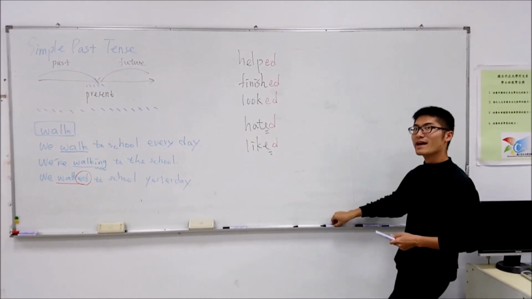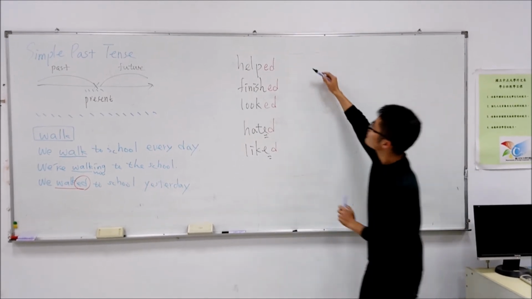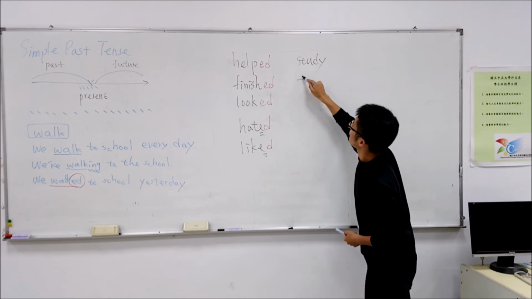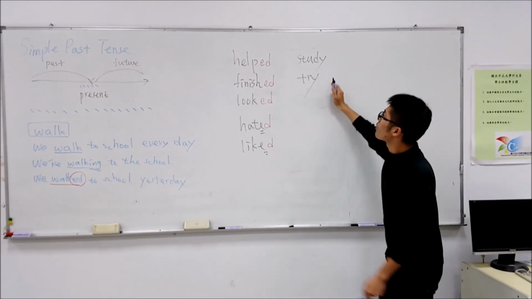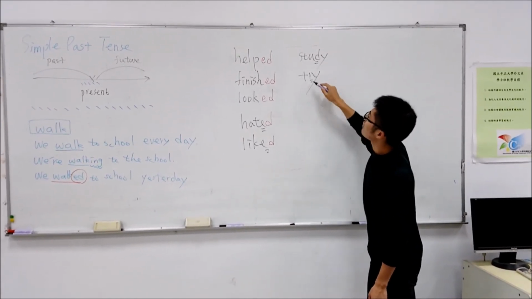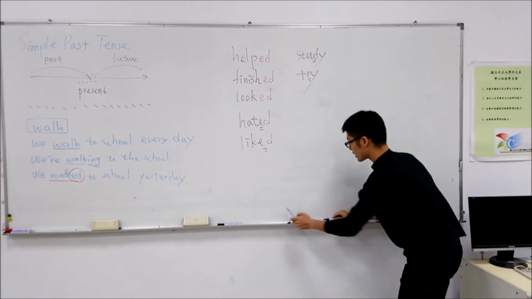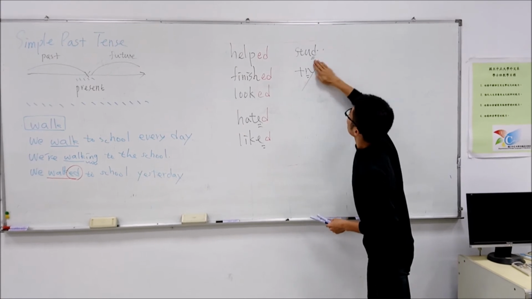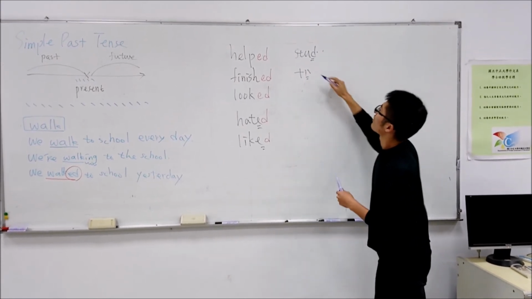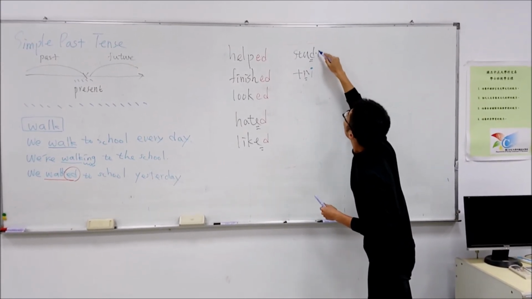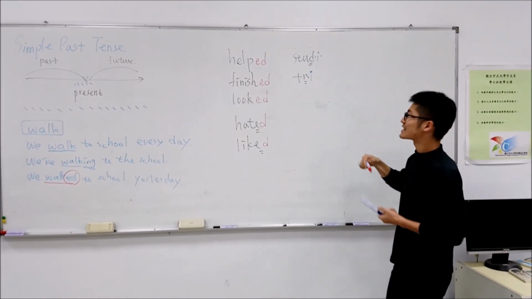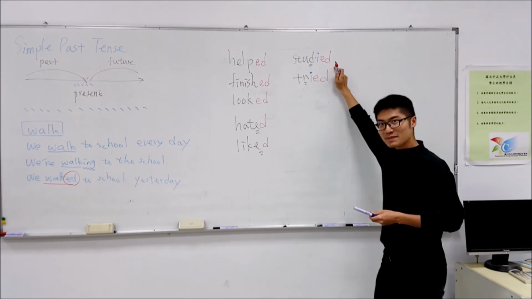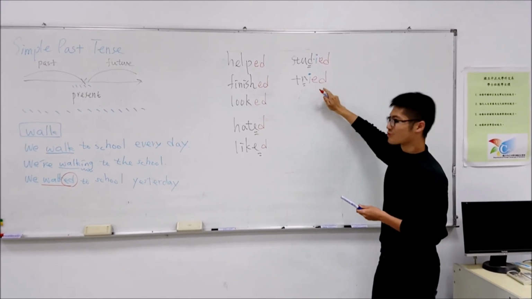How about the verb that ends with a y? Well, it's another story, like study and try. So if the verb ends with a consonant and y, now we need to do something about this verb. We need to replace the y with i, and then we add ed at the end. So study becomes studied, and try becomes tried.